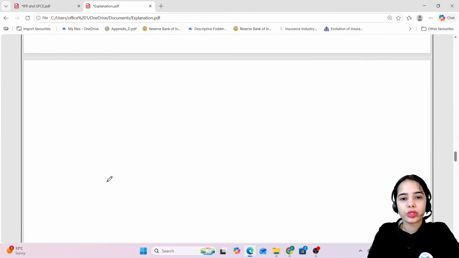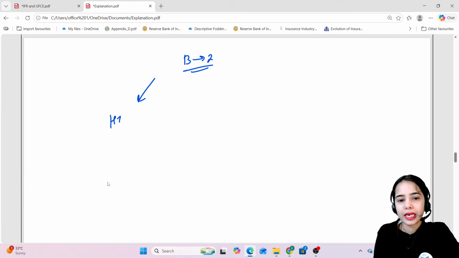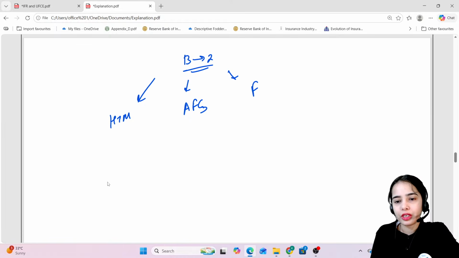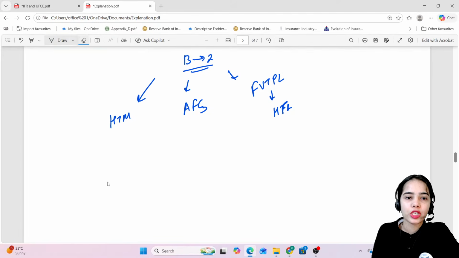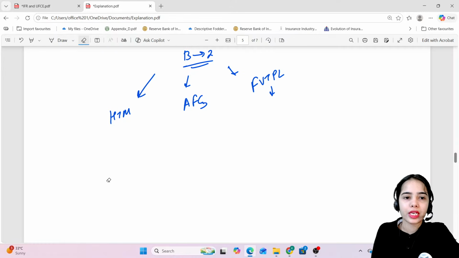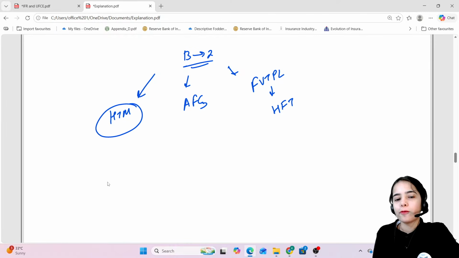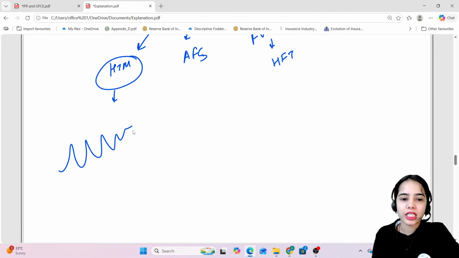So basically we have understood that the bank investment is divided into different categories, that is held till maturity, available for sale, and fair value through profit and loss, under which there is held for trading. Okay. So under the FVTPL, there is held for trading, that is purely for trading. There are certain instruments that have been bought. Now, held till maturity, will it depend upon the market fluctuations? Now, in the contract, it has been clearly written that this is the interest that will be paid.